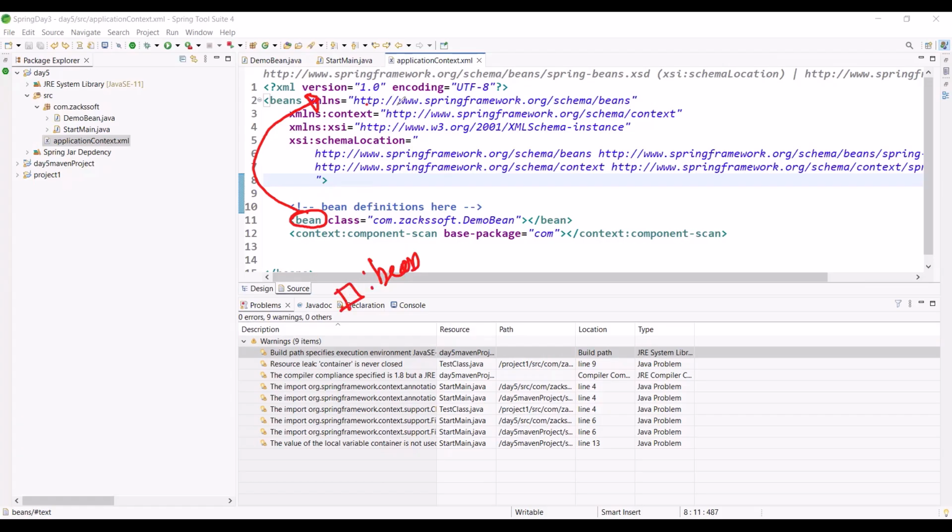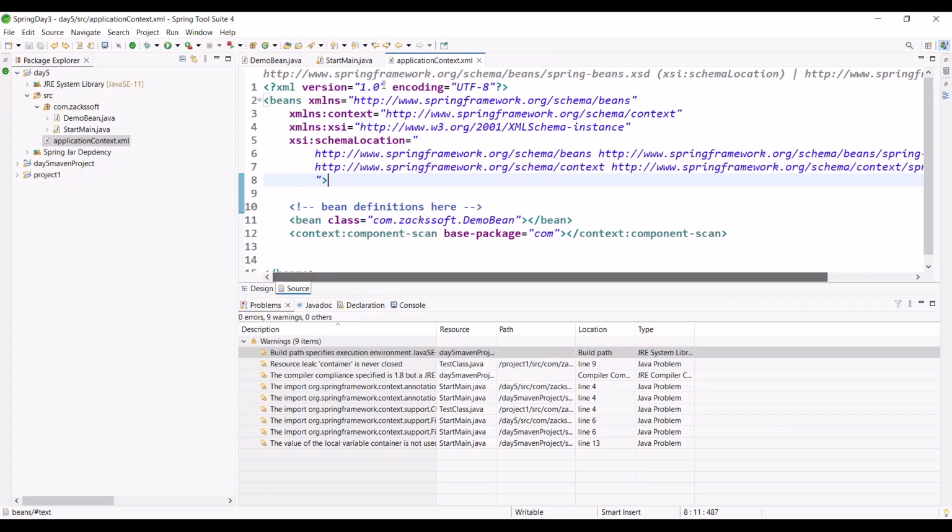Why? Because we are not writing any prefix for this name. It's quite common sense. If I write any tag without a prefix, this tag comes from the default namespace. I speak so many things. If you can understand this, perfectly fine. For better understanding, you can watch this video another time. Okay, now observe.